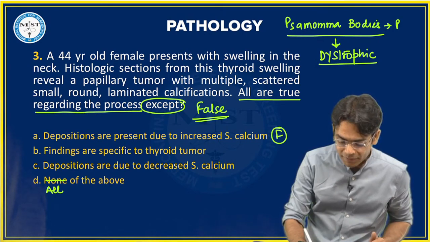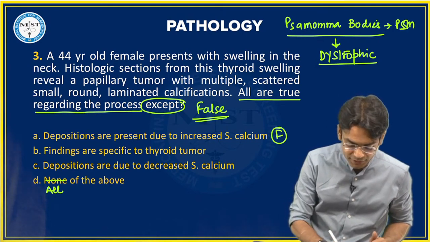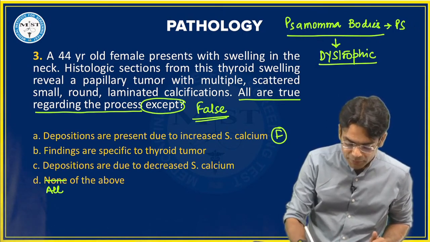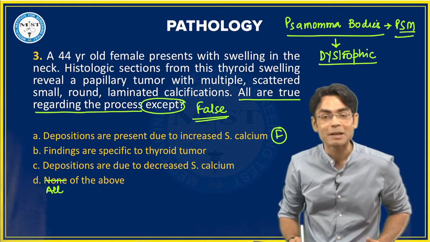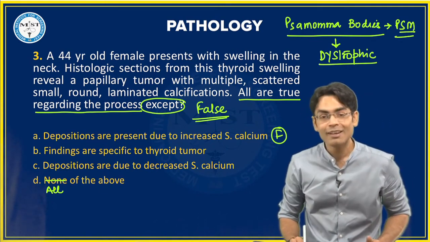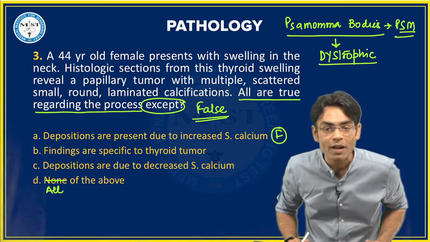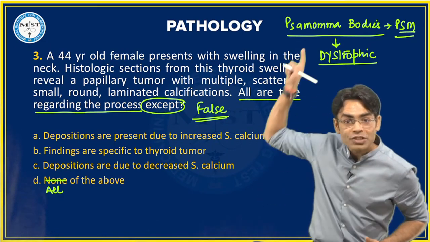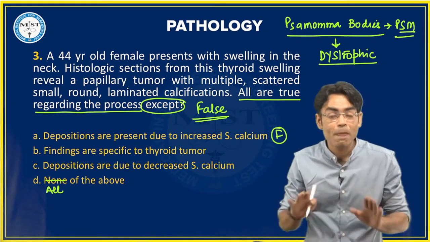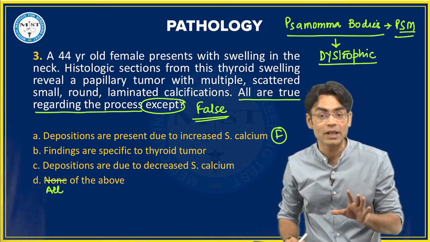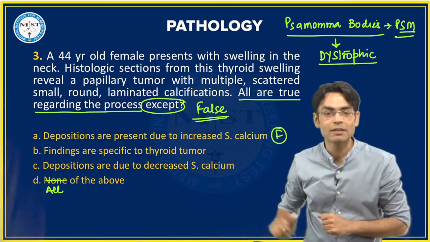That is your PSM. Very important है ना? Mnemonic भी important है and the subject is also very important for the 4th of June exam. So PSM is the mnemonic. Papillary tumors में बेटा, serous tumors and brain tumor. Which brain tumor? Meningioma. So this finding of samoma body is not only and only specific to thyroid swelling. It can happen in other tumors as well.